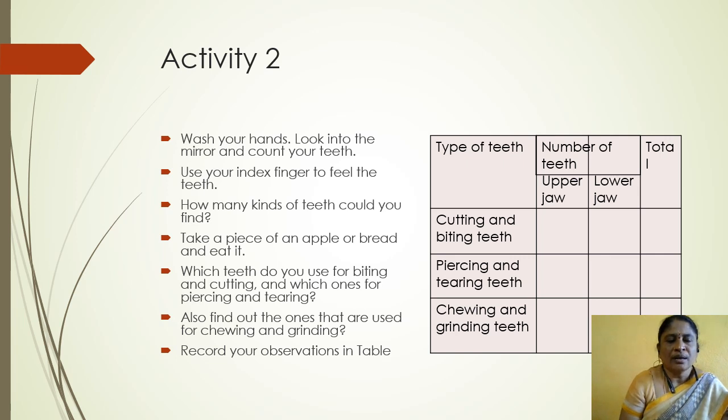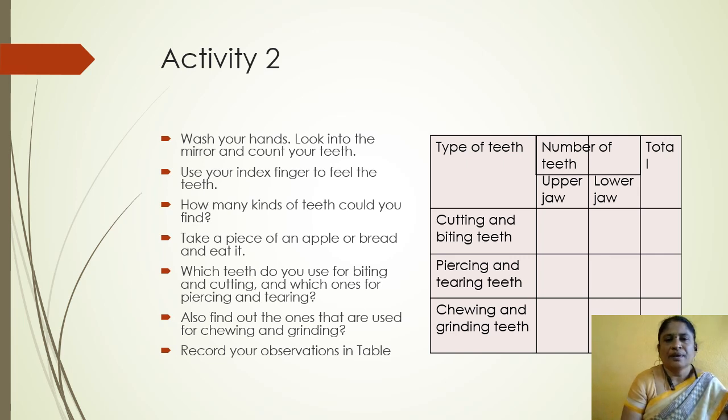We use the front teeth for biting the apple. Also find out the ones that are used for chewing and grinding. So our mouth has four types of teeth. Record your observations in a table.